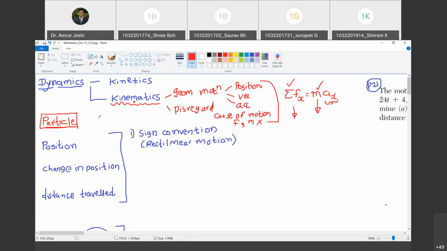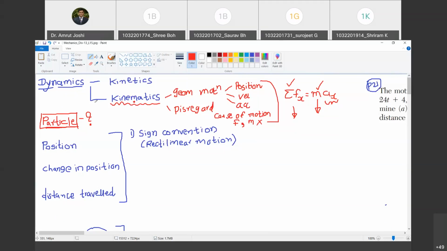Now, when do we idealize a body as a particle, that is, when do we disregard its shape and size in dynamics? The answer is ought to be different. Do you agree with me? Yes, sir. So we are going to answer this in a while, maybe in 2-3 lectures down the line. But keep your focus, this is the question that will arise: when do we treat the body as a particle in dynamics? Are you with me? Yes, sir.